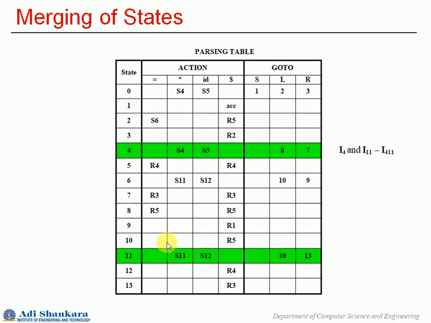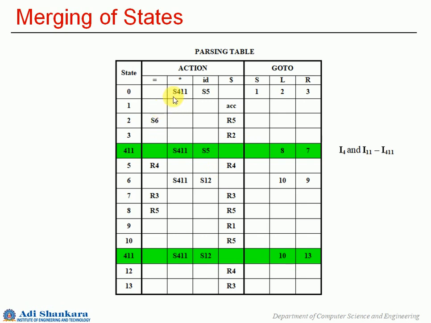So why this color is used is because you are talking about 4 and 11. These two rows are of interest for us to merge. Okay, so let us see that.